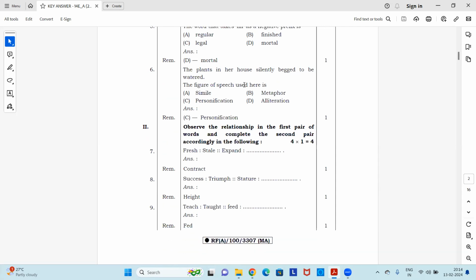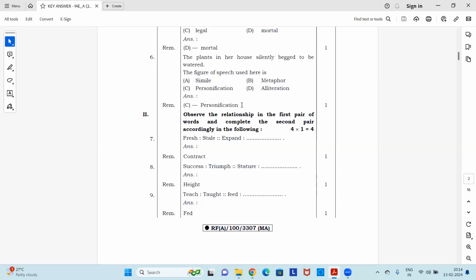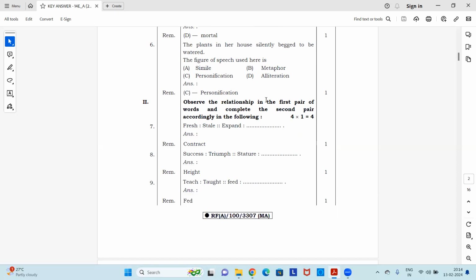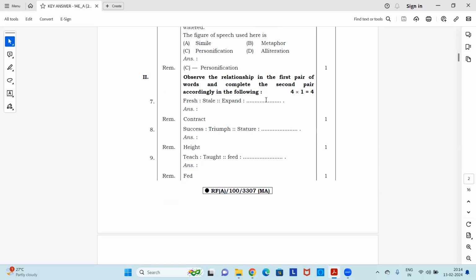Next, question 6. The plants in her house silently begged to be watered. The figure of speech used here is simile, metaphor, personification, or alliteration. So yes, the answer is option C, personification, because a human quality is being given here to the plant. It is personified. So here we finish with our first main. Let's continue with the second main.